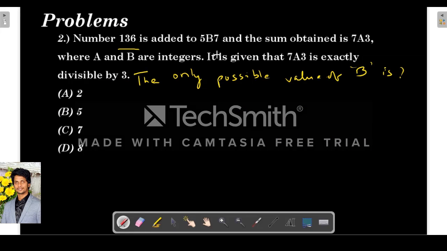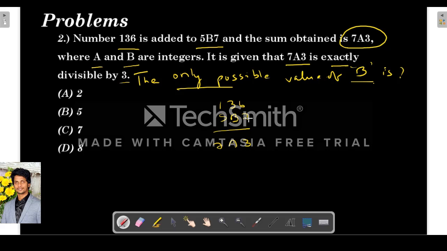Next question. When the number 136 is added to 5b7, the sum obtained is 7a3, where a and b are integers, and it is given that 7a3 is exactly divisible by 3. The only possible value of b is? So 7 plus 6 is 13.